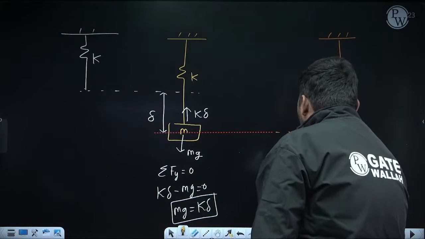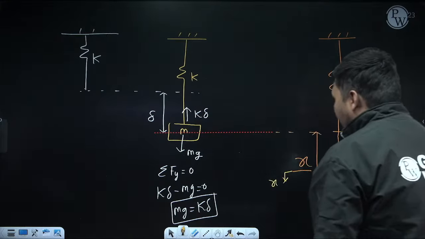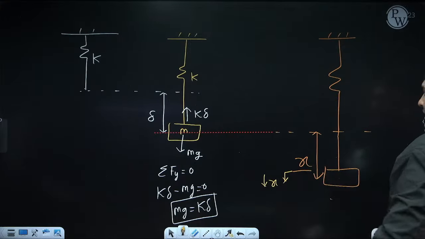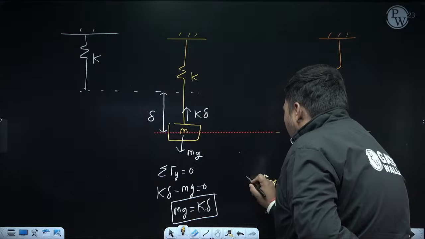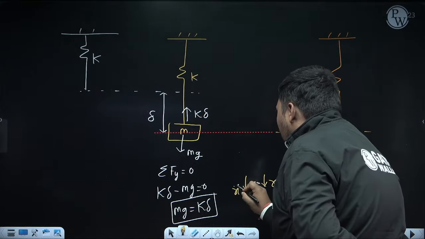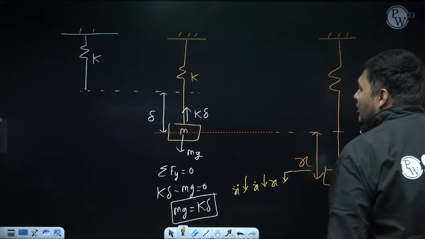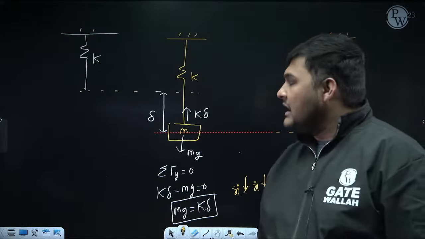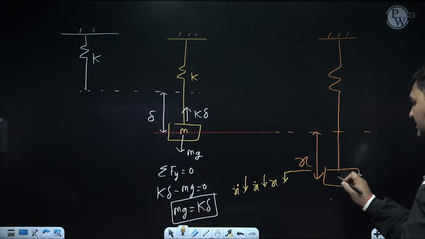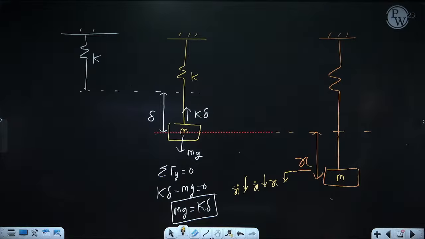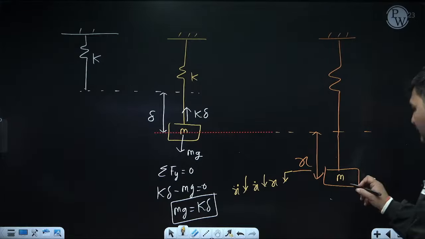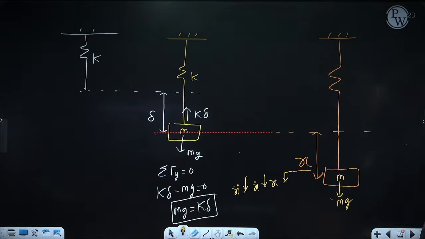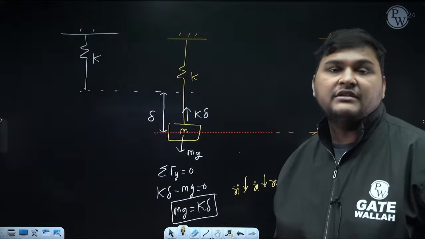Now if the displacement of the mass from mean position is x, its velocity will be x dot, and the acceleration of the mass will be x double dot. Since we are calculating x dot and x double dot by differentiation, the direction of x dot and x double dot will be the same as x. Now apply the forces coming in this diagram to derive the equation of vibration. First of all, definitely weight will act, mg. Why am I considering weight? Because it is acting in the direction of vibration, and we have to take all the forces acting in the direction of vibration.